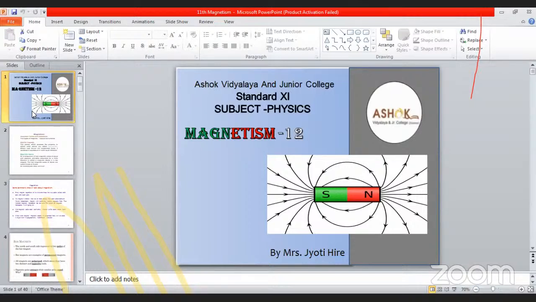And then the magnetic meridian. A plane perpendicular to the surface of the earth, a vertical plane, and passing through the magnetic axis is called the magnetic meridian.